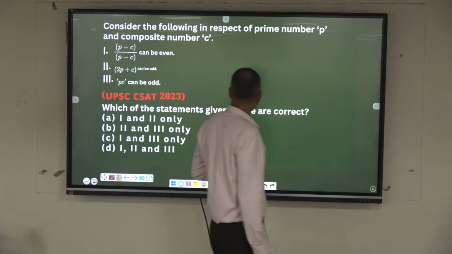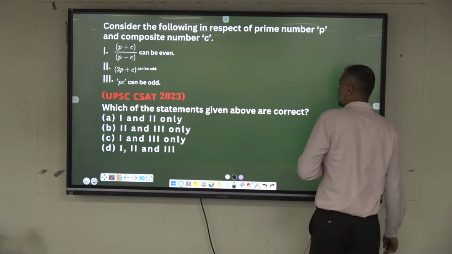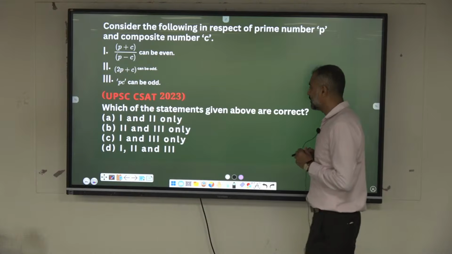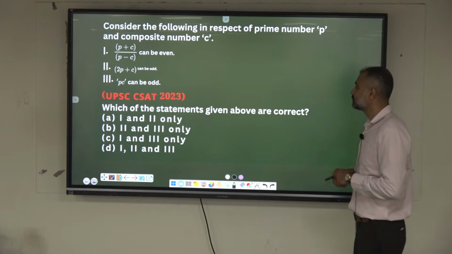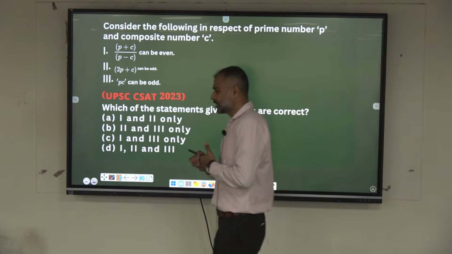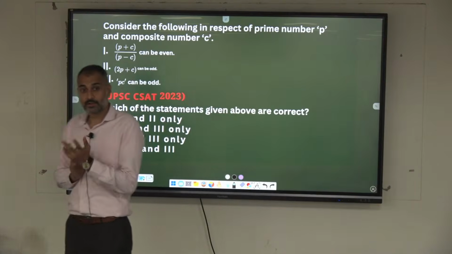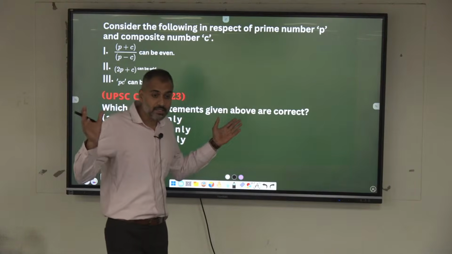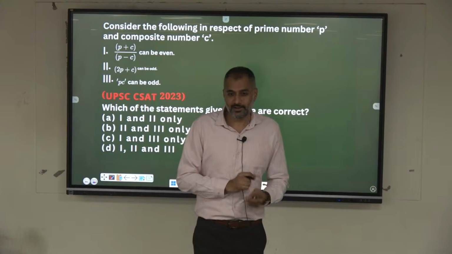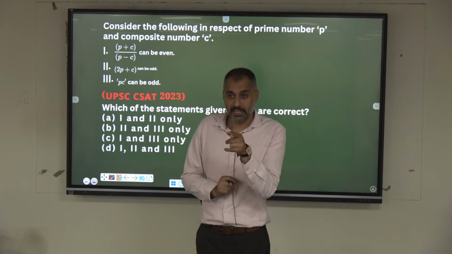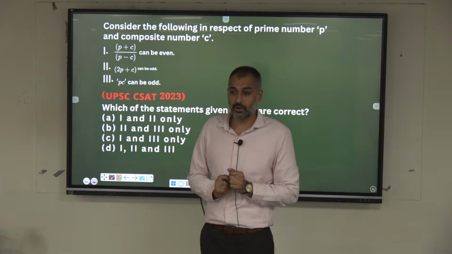Consider the following with respect to the prime numbers. P is a prime, C is a composite there. Which of these holds true? Which is the smallest prime number? 2. Which is the largest even prime number? 2. 2 is the only even prime number.